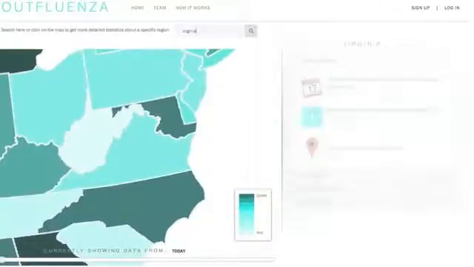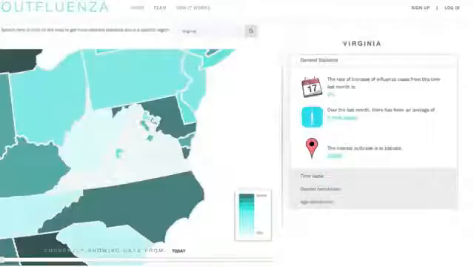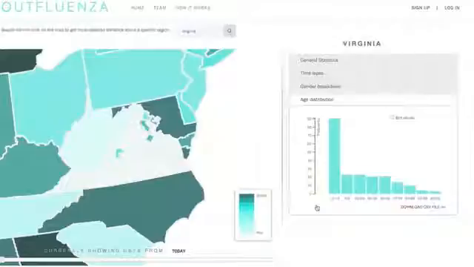For example, if we type in Virginia, we automatically zoom into the state of Virginia and get more detailed information on the map as well as the right-hand side of the page. For example, here we can see that there have been no new cases of influenza reported in the state of Virginia over the past month. And we can also see that the zip code 23322 has had the most number of cases in the past year.